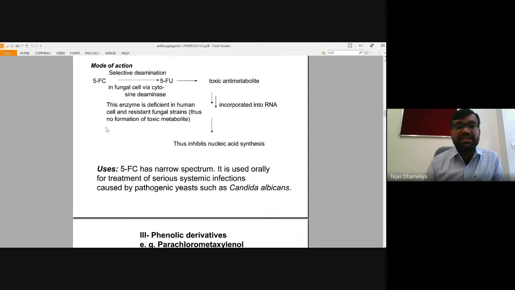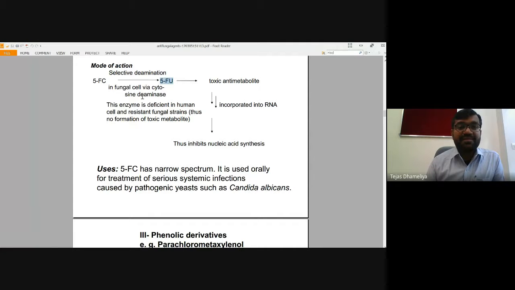Okay, so uracil is this substance, and that will form a toxic metabolite which is incorporated into the structure of RNA of the fungus cells. This needs the deaminase enzyme, which is responsible for conversion of 5-fluorocytosine into 5-fluorouracil.